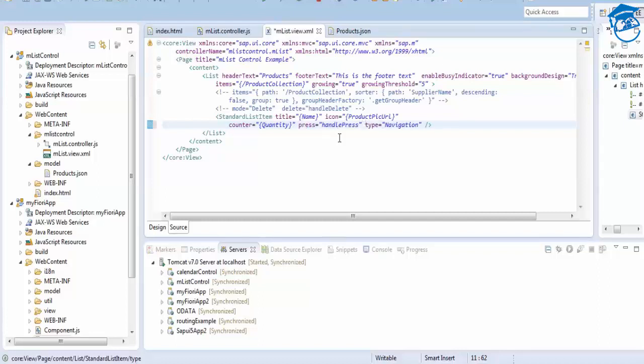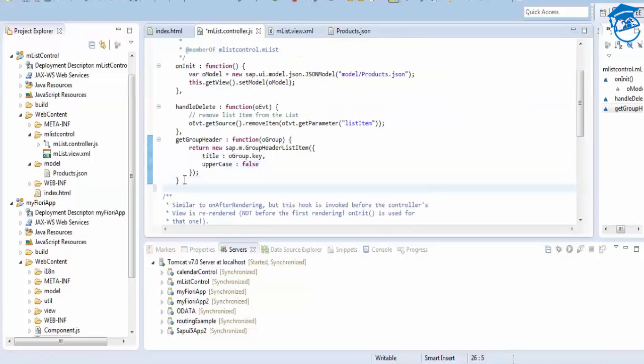When you give detail and you press on that detail, that event will be triggered. When you press the entire list item, this event will be called. It's always good to have a press event, then you can navigate properly. So handle press should be there in the list controller.